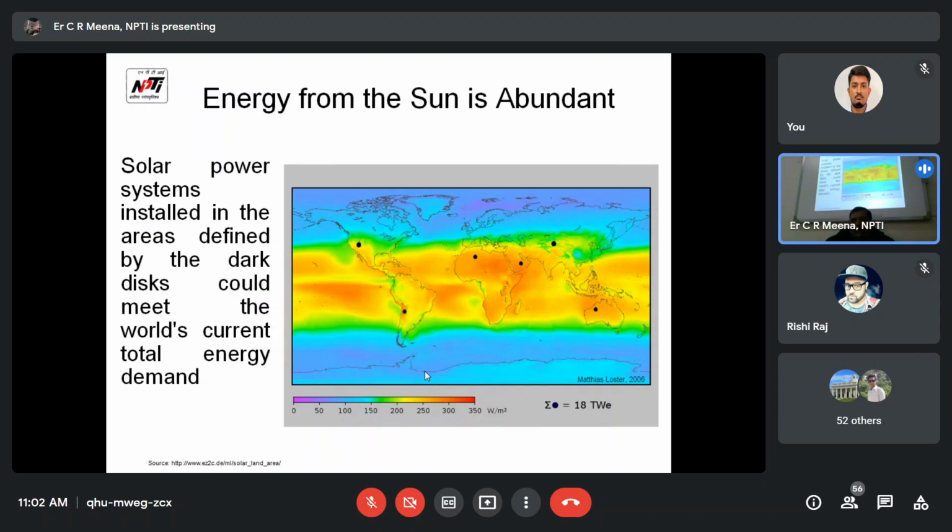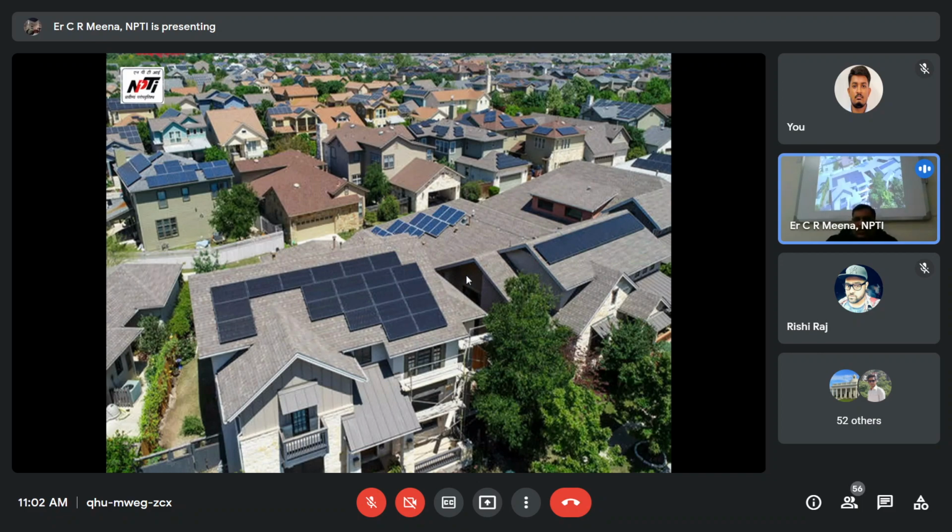Energy from the sun is abundant. This is India also, so here also a huge amount of potential is available for solar. This type of solar we can install. This is the rooftop: a slanting roof module is installed on top and we get the power at the house. These people are getting daytime power from here.